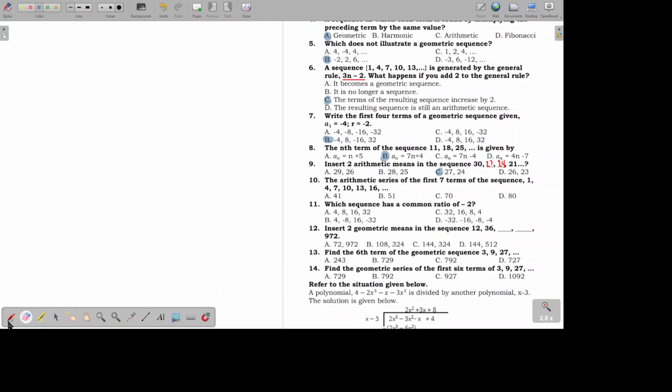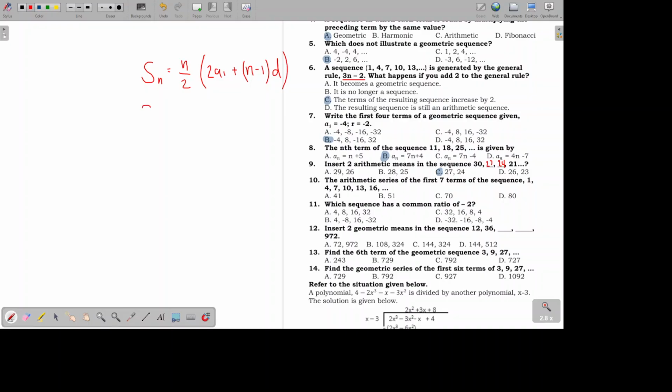Okay, so the formula for that is S sub n, meaning the arithmetic series or the sum of the n number of terms, is equal to n over 2 times 2a sub 1 plus n minus 1 times d. So that's the formula we have to use.